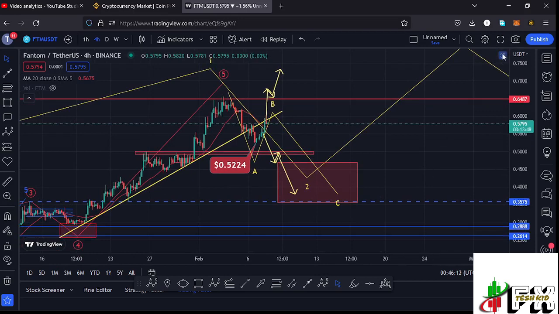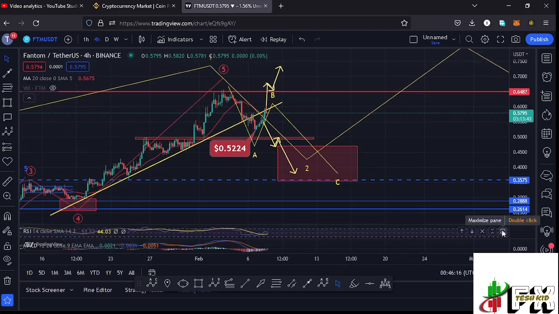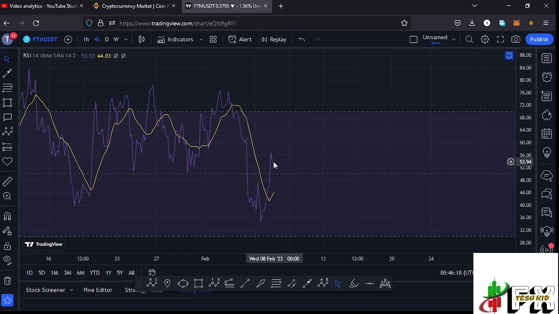And before I give you the long-term scenarios, allow me to take a look at the indicators, where you can see that on the RSI we are trading at around the 53 mark, meaning we have massive room to support both movements to the upper side and also to the lower side.